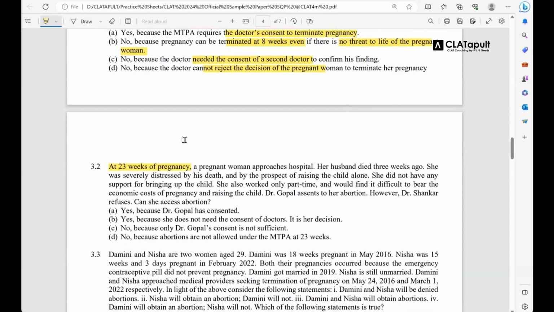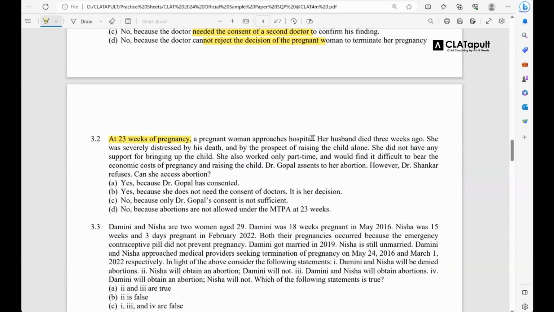Okay, let's go. A pregnant woman approaches a hospital. Her husband died 3 weeks ago. So it is a 23-week pregnancy, and her husband died 3 weeks ago. So at least when the pregnancy was 20 or 21 weeks, at that particular point of time the husband may have died. She was severely distressed by his death and by the prospect of raising the child alone. She did not have any support for bringing up the child. She was also working only part-time and would find it difficult to bear the economic cost of pregnancy and raising the child. Dr. Gopal assents to her abortion. However, Dr. Shankar refuses. Can she access abortion?